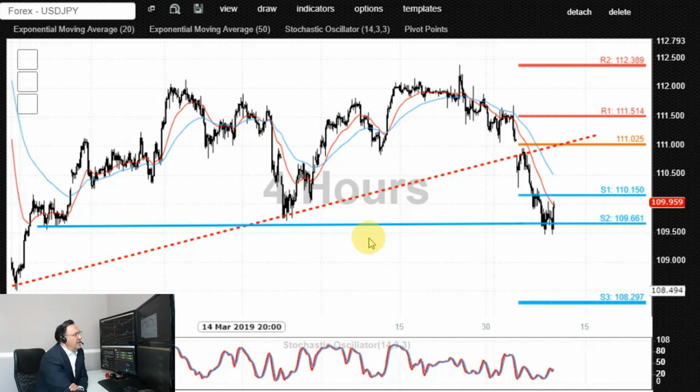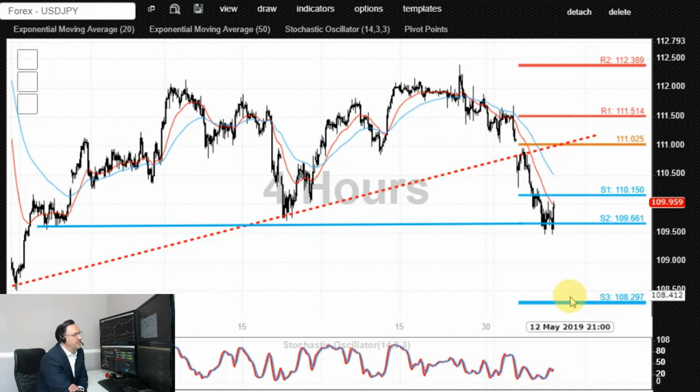Dollar Japanese yen appears to be under pressure at the moment with a sequence of lower highs. This is based in 4-hourly time frame. Price action potentially looks like a significant double top here with a major neckline at 109.66 level. Bears appear to be in control below that level, potentially targeting deeper downside retracements towards 108.29, possibly even 107.50, 107 to the downside.